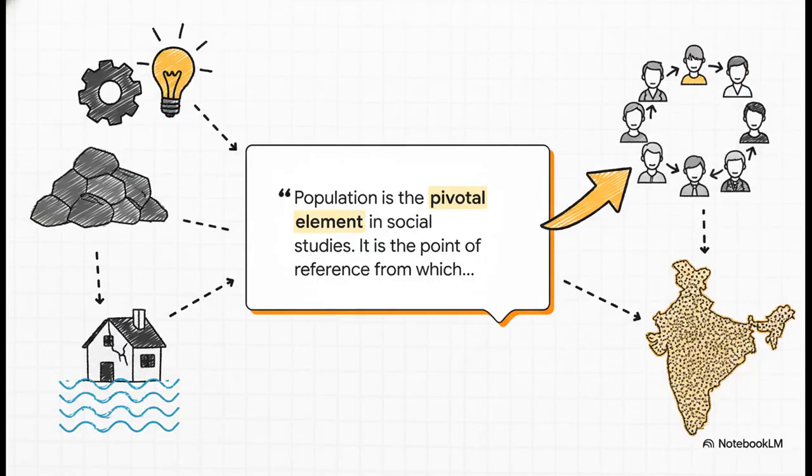And this brings us to a very important idea. Think about it this way. A resource like coal, well, it's just a black rock in the ground, isn't it? It only becomes a resource when people learn how to use it for energy. A big flood in a faraway jungle where nobody lives is just a natural event. It becomes a disaster only when it happens in a town and affects people. So, the most important thing to remember is this. People are at the very center of everything we study in geography.